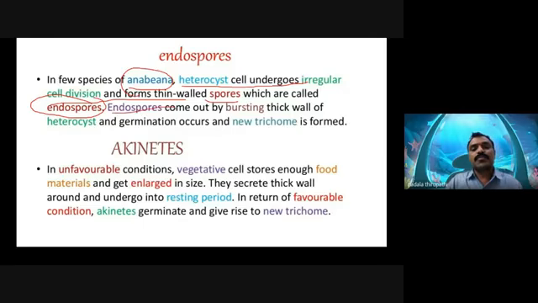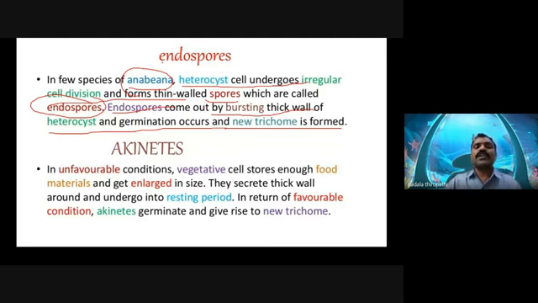Then the endospores come out by bursting of the thick wall of the heterocyst, and germination occurs. A new trichome is formed. Whenever the external environment is favorable for the growth of these blue-green algae, the endospore will automatically germinate to produce a new thallus of Anabaena.